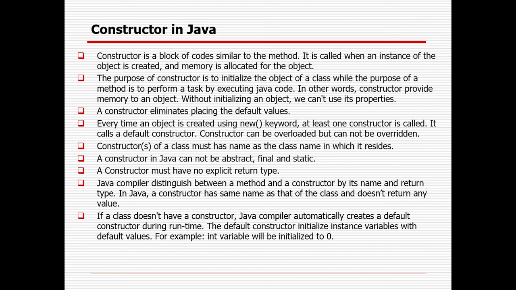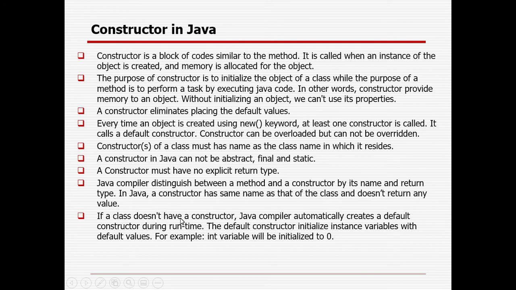So that's why the constructor of a class must have the same name as the class name in which it resides. A constructor in Java cannot be abstract, final, or static. A constructor must have no explicit return type. The Java compiler distinguishes between a method and a constructor by its name and return type. In Java, a constructor has the same name as the class name but does not return any value.